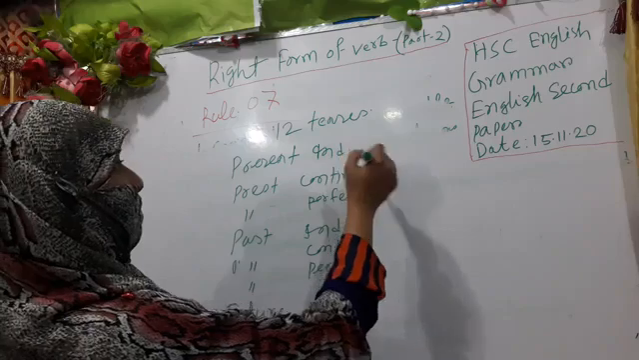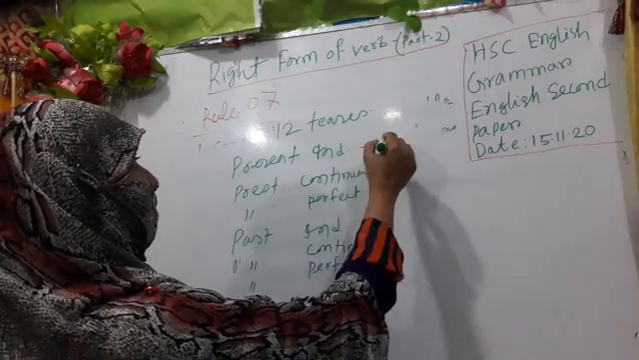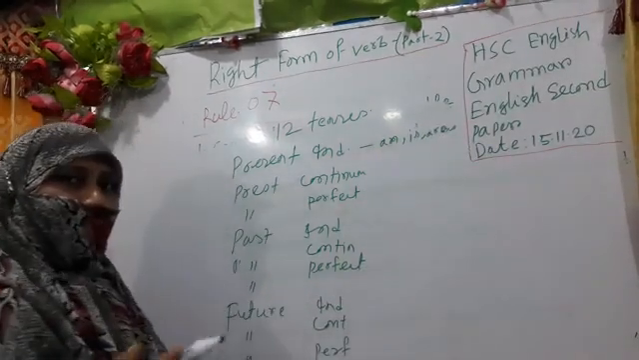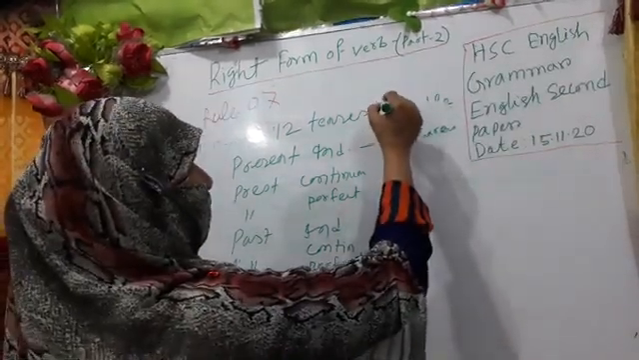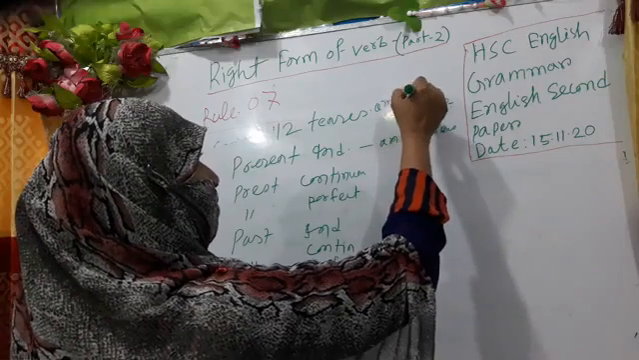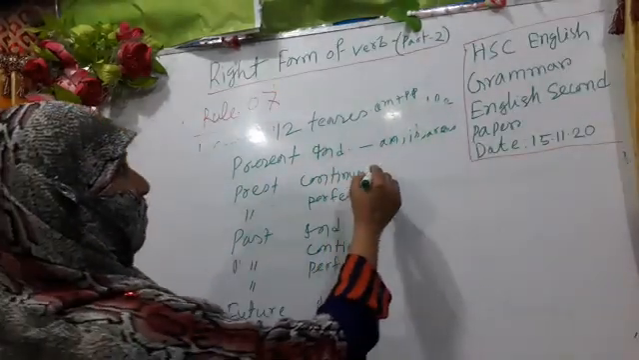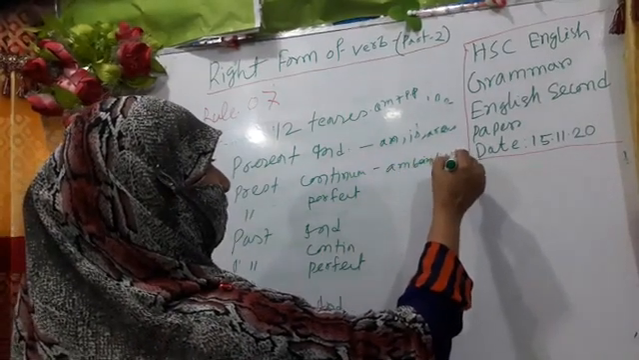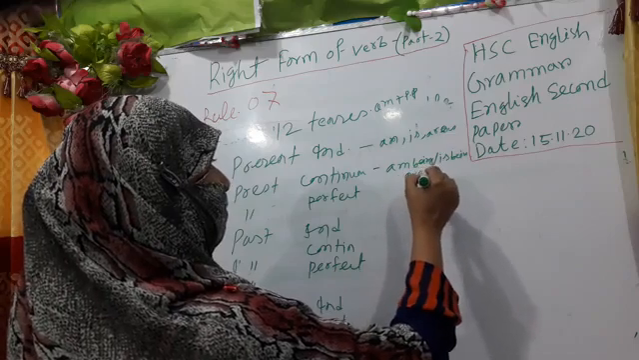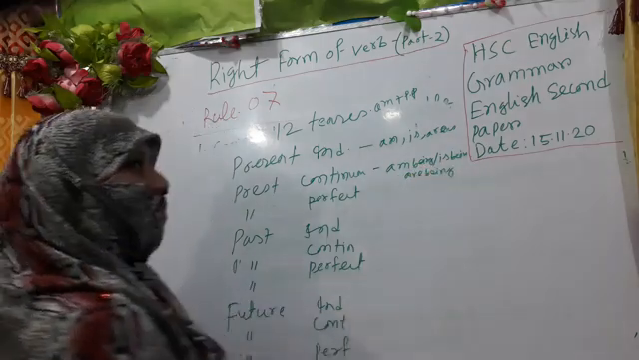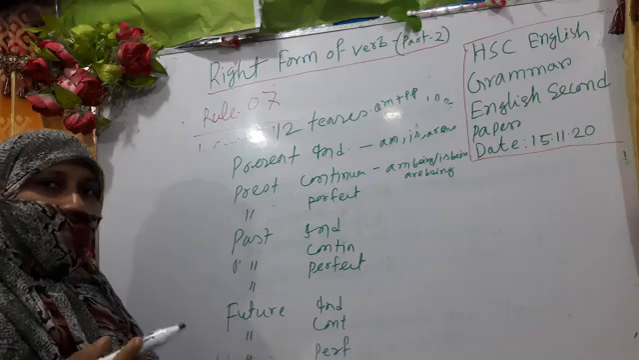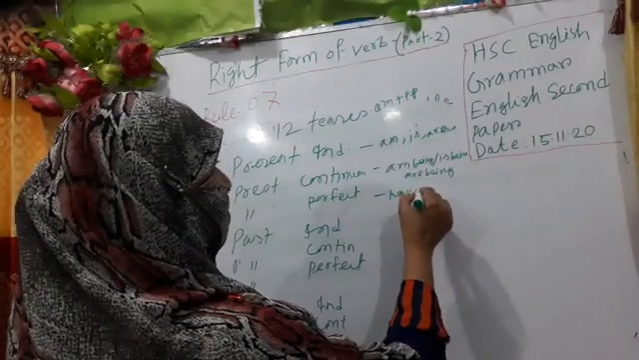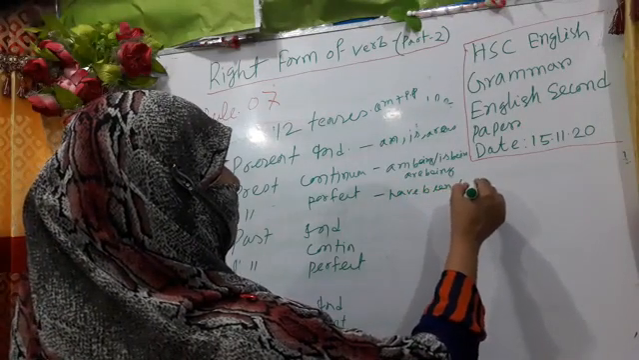In present indefinite tense we have to use the auxiliary am, is, are, and after this auxiliary we have to use the past participle form: am plus PP, verb past participle. Present continuous: am being, is being, are being. All these are auxiliaries, and after all of them we have to use the V3 form or past participle form of the verb. Present perfect: have been, has been.